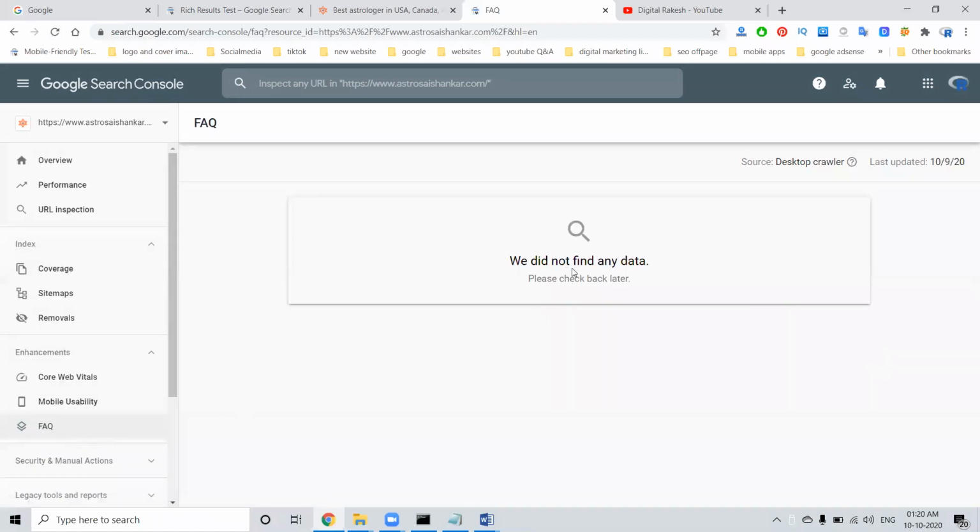It has come, but it takes some time to show up in this option. So now it is done. Once it is accurate, the FAQs button will show in the particular option. Follow the instructions, enable your rich results, add the script, and show your FAQs on your website to improve search results.